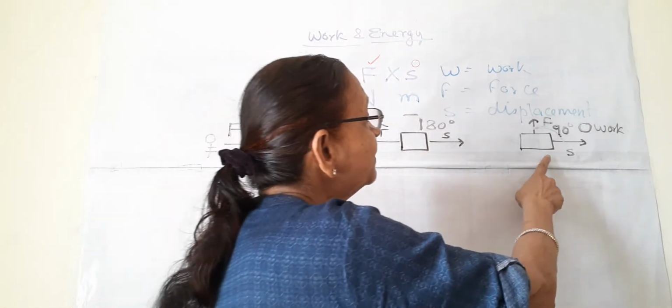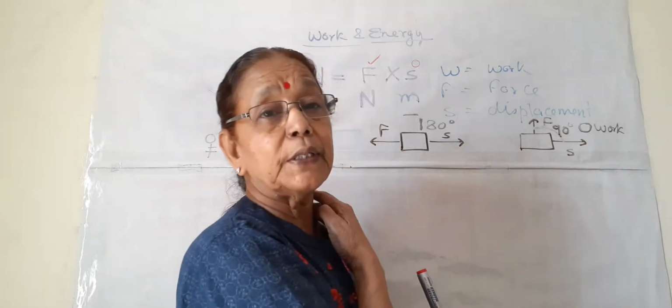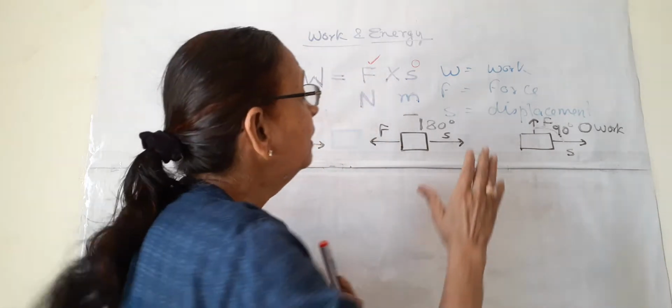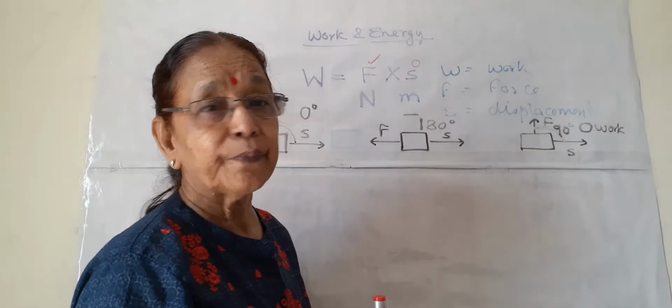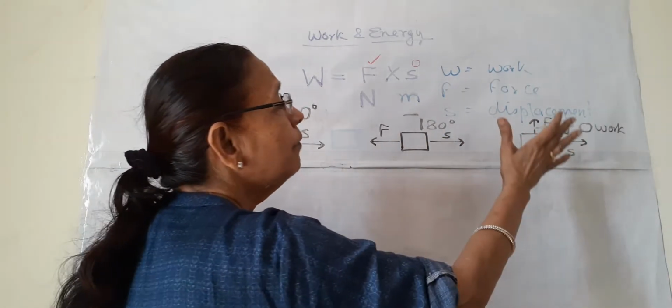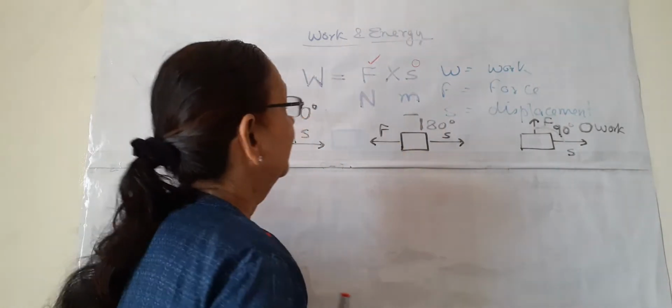The third, you have seen here, if force and displacement are perpendicular to each other, then also work is 0. So we will see some examples of all three types where no work is done.